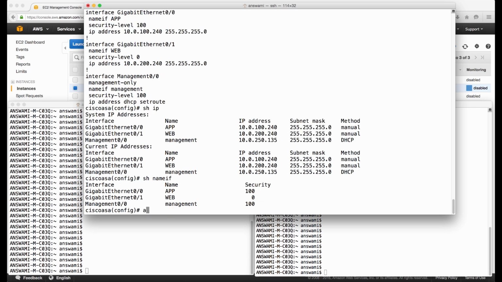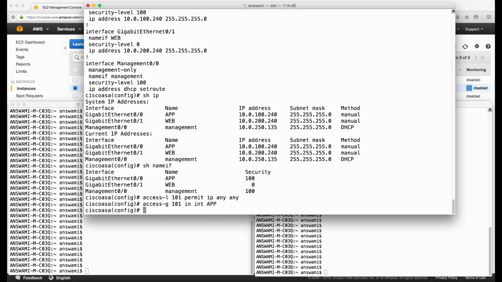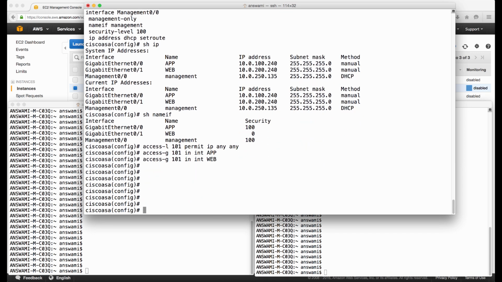Now I'll create access list 101 permit IP any. I'll place this access group 101 in interface app. I'll place same ACL in web interface as well. I'll do a write mem.